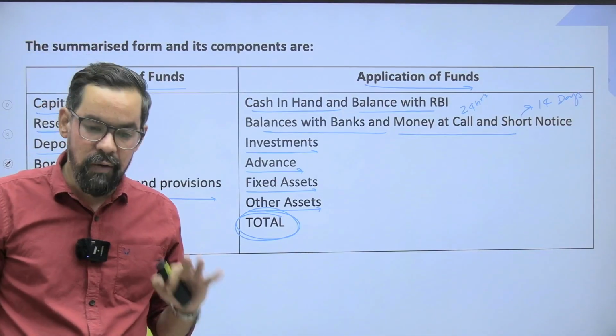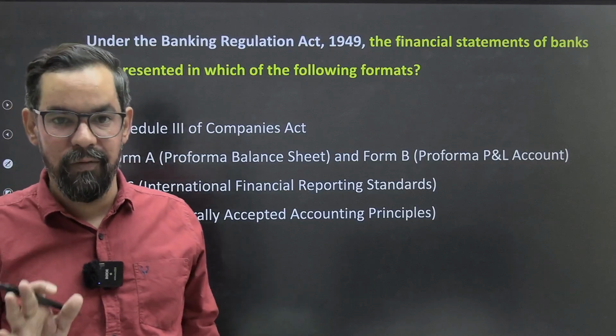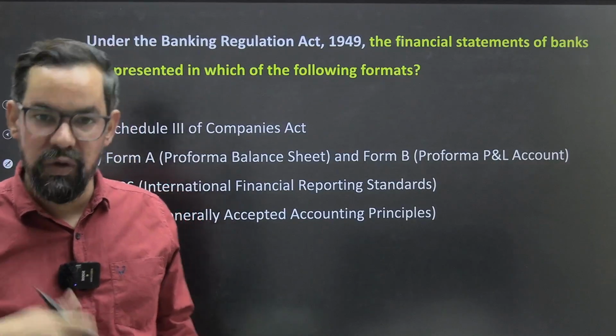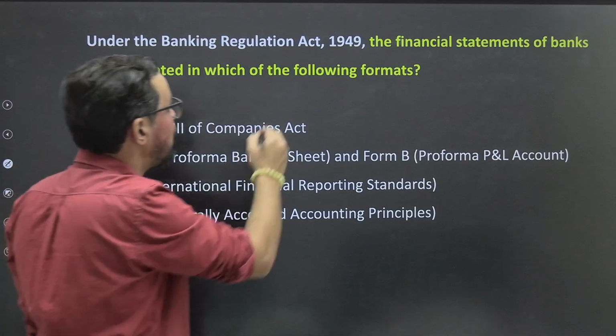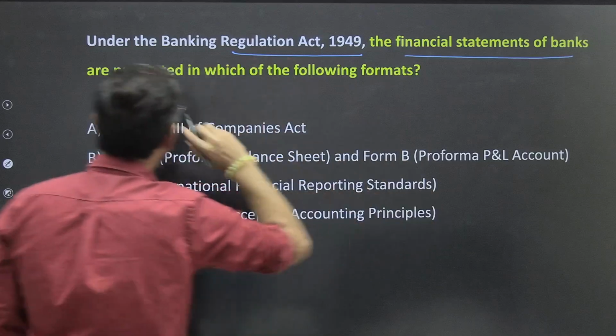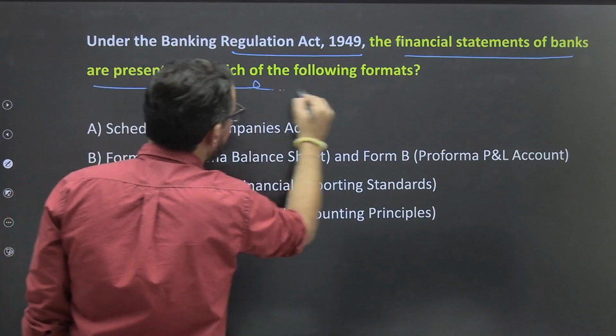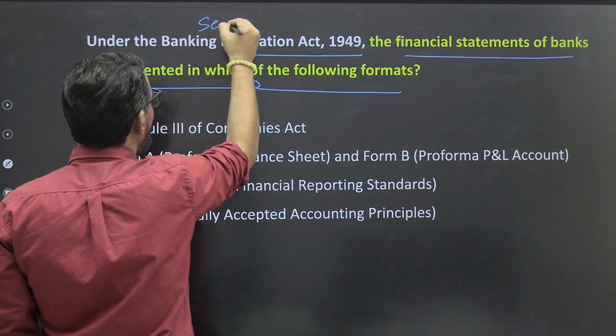ठीक है. So now with the help of MCQs, this is all about the basic introduction. ठीक है. So with the help of numerous MCQs, we will be practicing these particular things in detail. ठीक है. So under the Banking Regulation Act 1949, the financial statement of bank are presented in which of the following format? So here it is section 29.